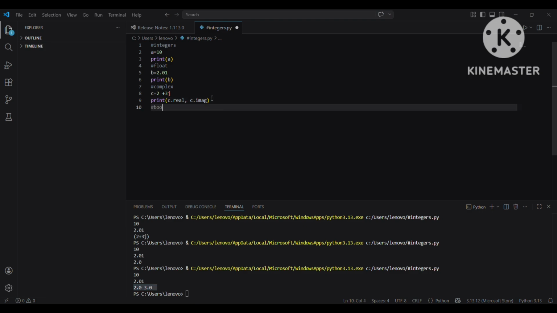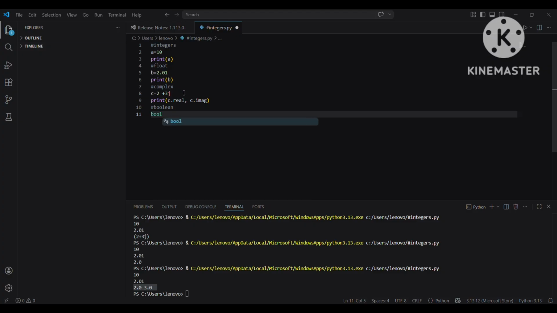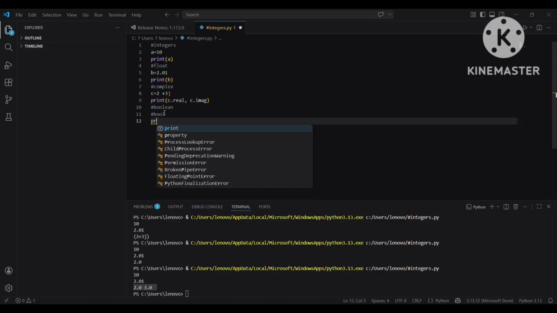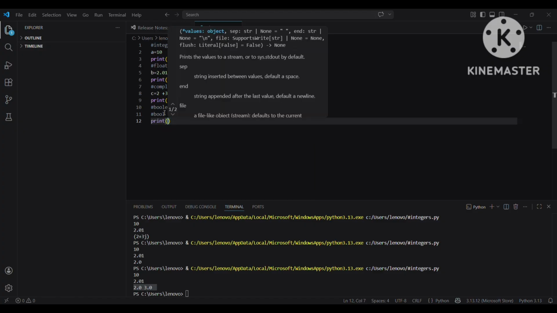Next is our Boolean, the bool data type. Bool is basically true or false. There are two conditions, true or false. It can be true or it can be false. So let's try printing with an example.